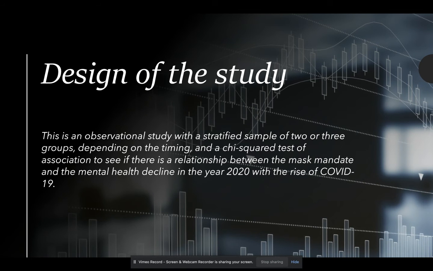Design of the study: This is an observational study with a stratified sample of 2 or 3 groups, depending on the timing, and the chi-square test of association to see if there's a relationship between the mask mandate and the mental health decline in the year 2020 with the rise of COVID-19.